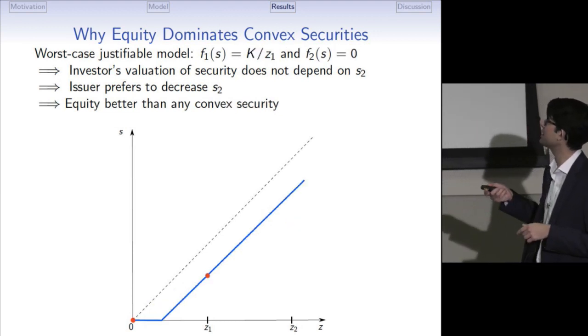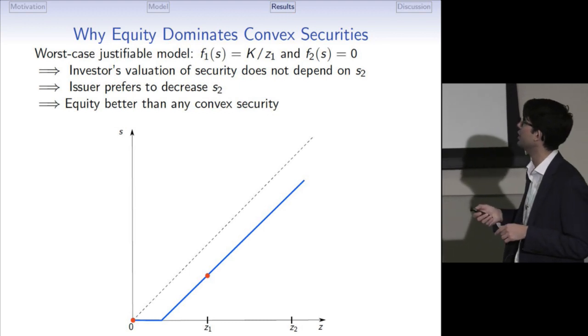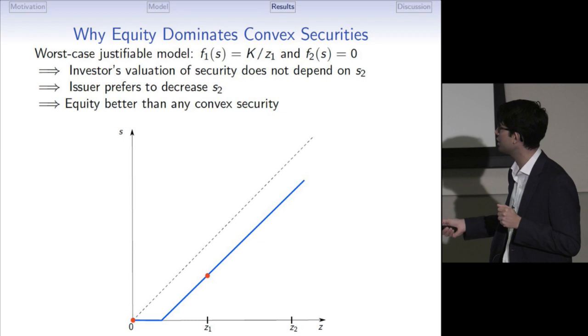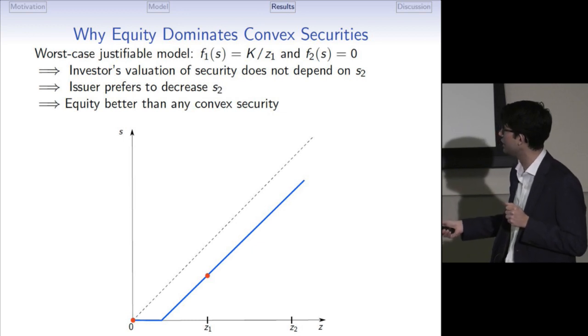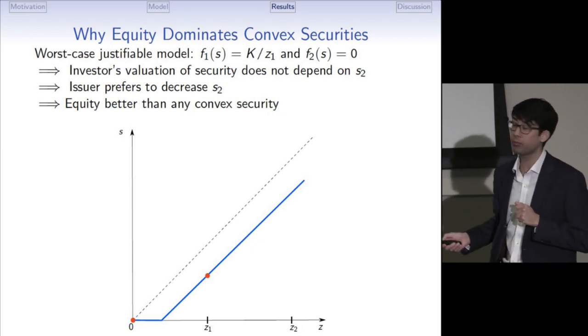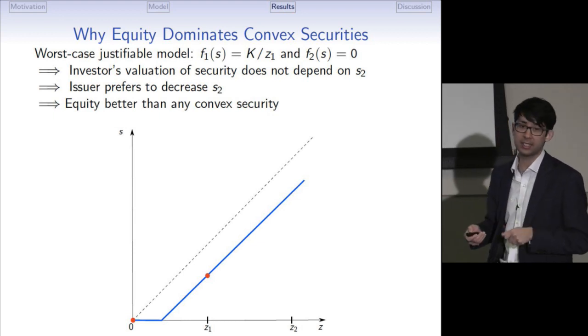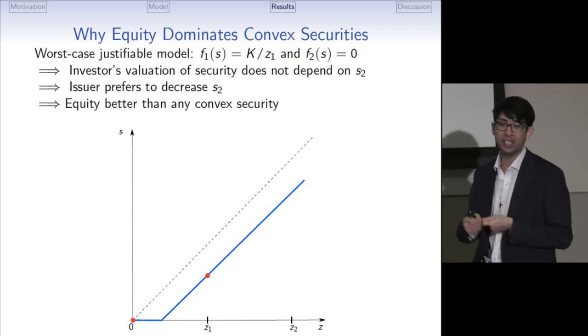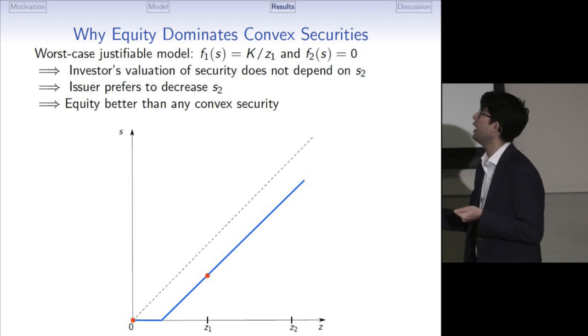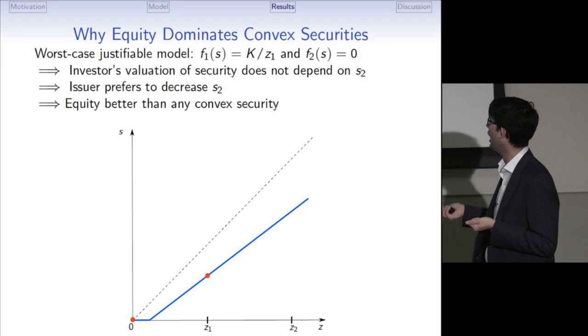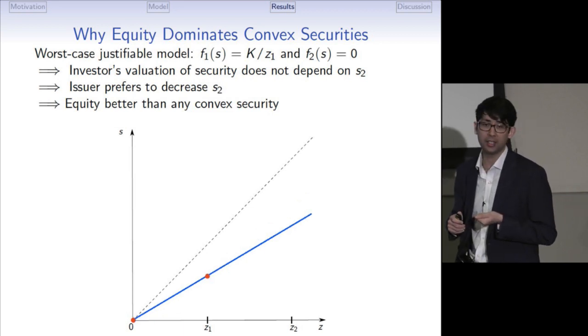Okay, now let's compare equity to convex securities. Importantly, the worst case justifiable model changes in this case. So now it puts positive probability on 0 and Z1. Now the valuation of the security by the investor does not depend on how much he gets paid in state 2. That's why the issuer prefers to decrease the payoff in state 2, until he reaches equity again.